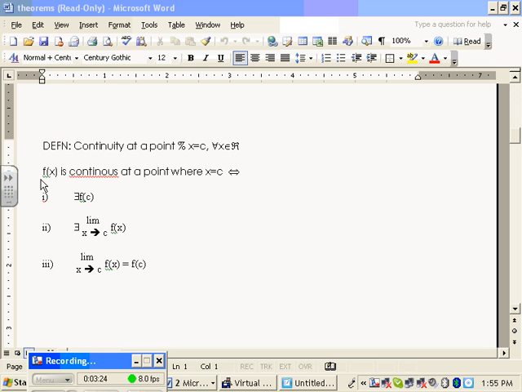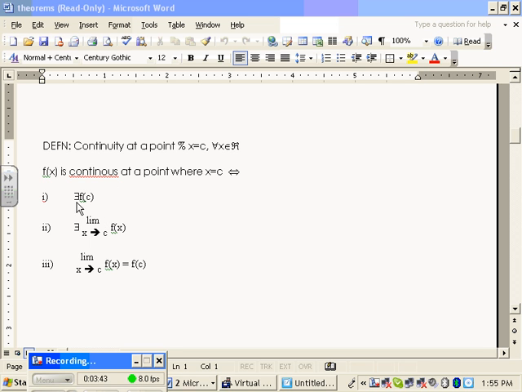All right, so f of x is continuous at a point where x equals c if and only if. This is shorthand for if and only if. You don't have to write this down. It's on the FTP site. It's in the textbook. See this file? Theorems.doc, I guess. Theorems is on the FTP site.